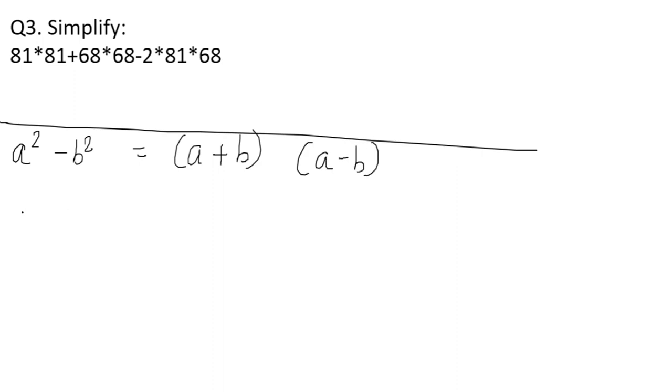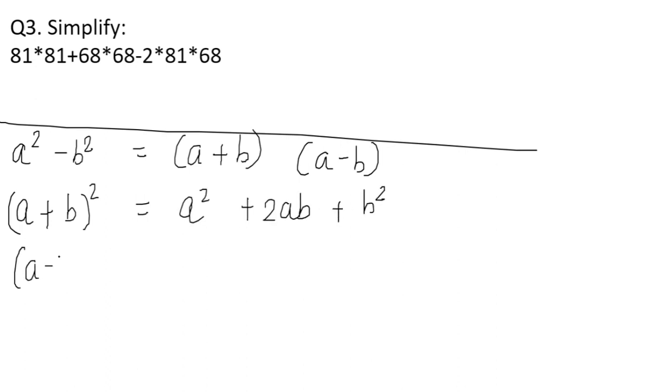Next one is a plus b the whole square. This will give us a square plus 2ab plus b square. a minus b the whole square will give us a square plus b square minus 2ab.